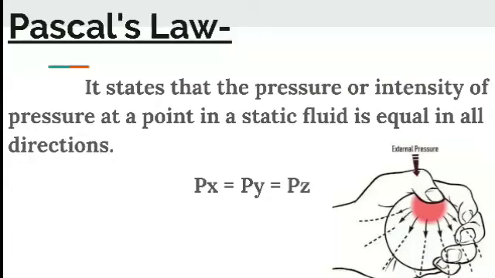When we mathematically resolve all these forces in the x, y and z directions, we finally get the relation Px equals Py equals Pz. It means that the pressure or intensity of pressure at any point is the same in all directions.